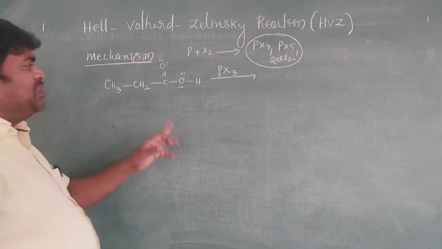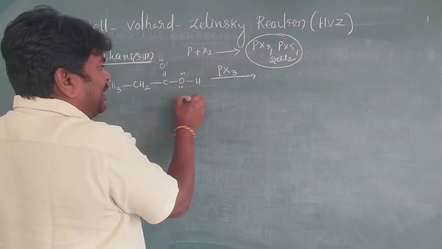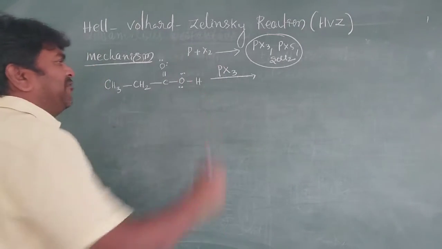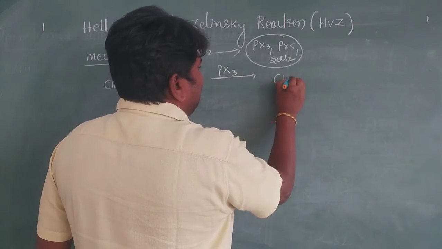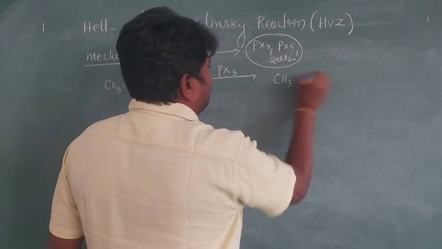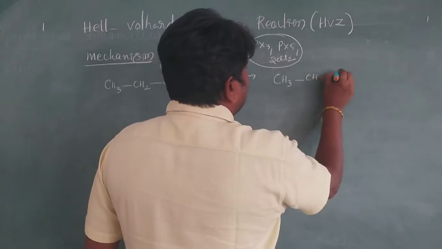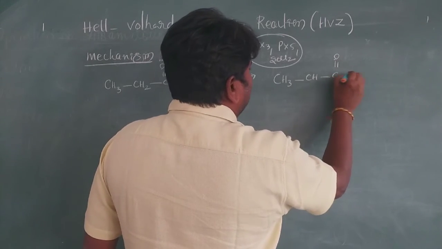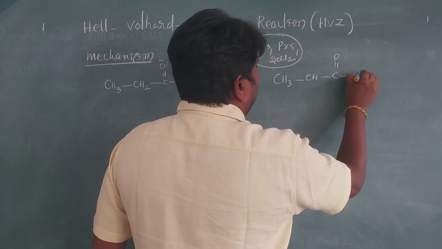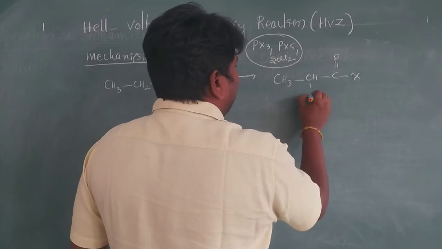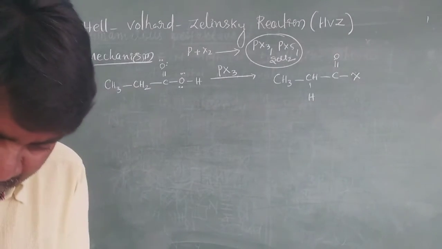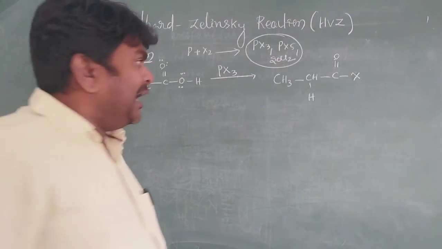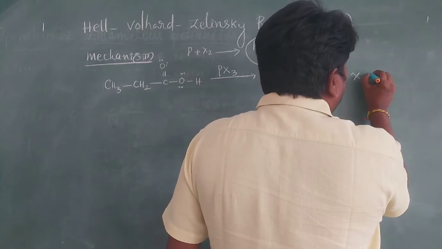Initially, OH is replaced by X. Very important. See here, CH3, CH, next C double bond O, next X, and H. I hope all the students understood this one. This compound is formed. After that, what happened here, my dear students?